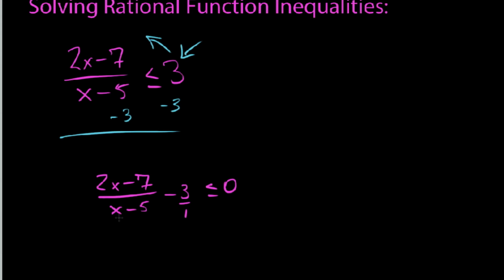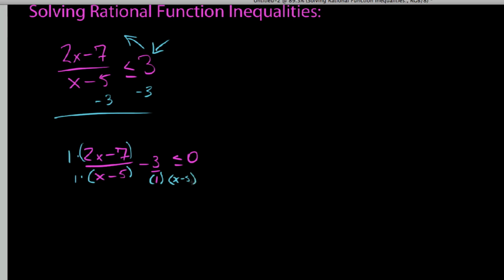What's our common denominator? The common denominator between 1 and x minus 5 is the product of those two things. We take this times 1 over 1, which doesn't change the ratio, and we take minus 3 times x minus 5 on top and on bottom. So here's what we have: 2x minus 7 over x minus 5 that we had to begin with, and now minus 3 times x minus 5 on top over 1 times x minus 5 on bottom, which is just x minus 5.